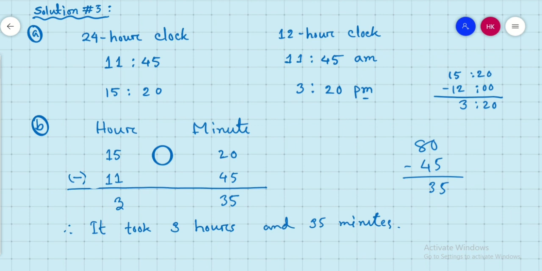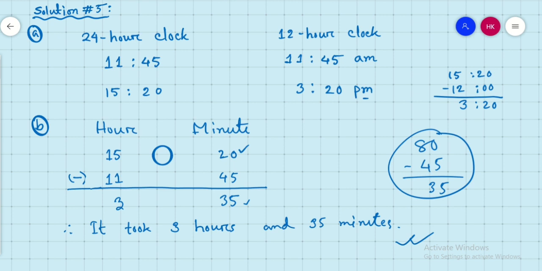You just write: 20 minus 45 not possible, so you have to add 60 minutes in hand, and 60 plus 20 will be 80 minutes. 80 minus 45 will be 35, you write 35 here, and this 1 hour you took from 11, so you have to return it. 11 plus 1 will be 12, 15 minus 12 will be 3, so it took 3 hours and 35 minutes. This is the answer of problem number 5. I hope you understand. If you don't understand, you just repeat the problem again. I hope you will understand it better.